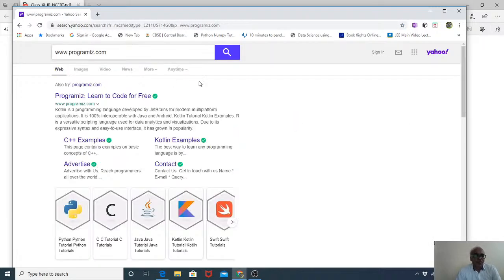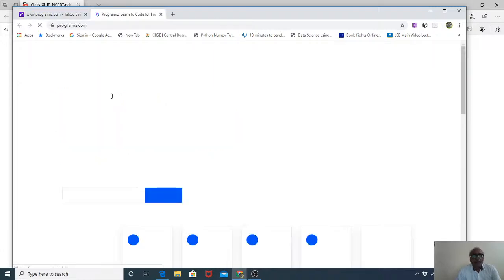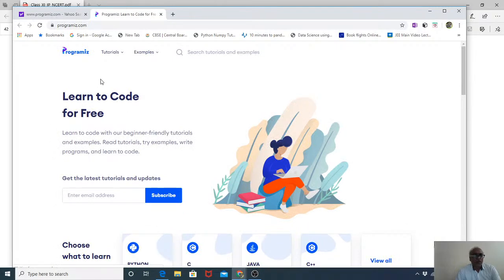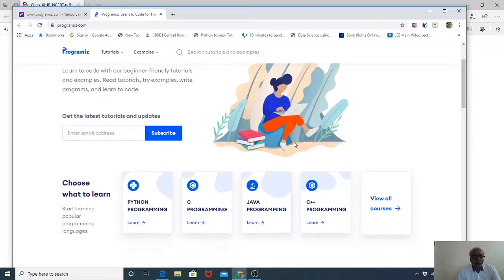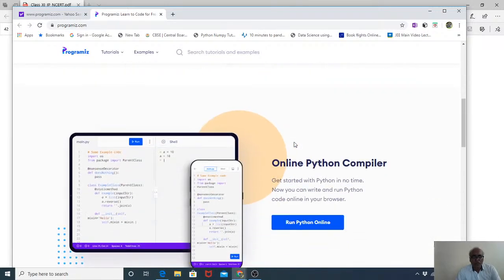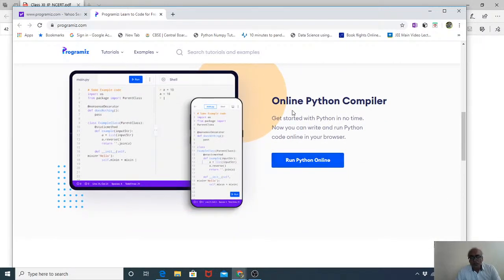So you will move to this screen. You're getting this screen, search. Now open this Programiz software. Oh, sorry, open this one. All right. So here you will get a lot of things. Learn to code freely. We move down slowly. Clear? Now you move to this